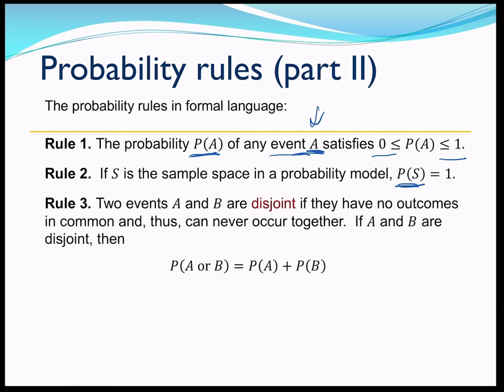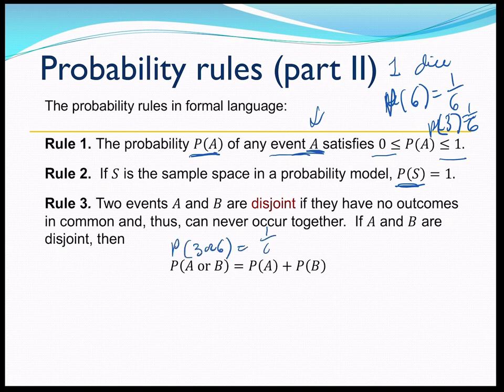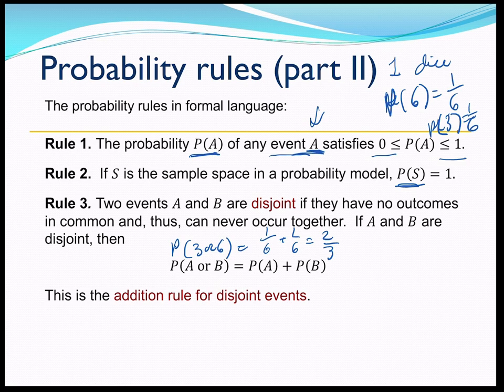Two events are called disjoint if they have no outcomes in common and thus can never occur together. So if they're disjoint, then the probability of either occurring can be found by adding them together. Quick side note, let's say I have 1 die. The probability of rolling a 6 is 1 out of 6 because there's 6 sides. The probability of rolling a 3 is 1/6. So the probability of rolling a 3 or a 6 would be 1/6 plus 1/6, which would be 1/3. So we can add those probabilities together. This is called the addition rule for disjoint events.